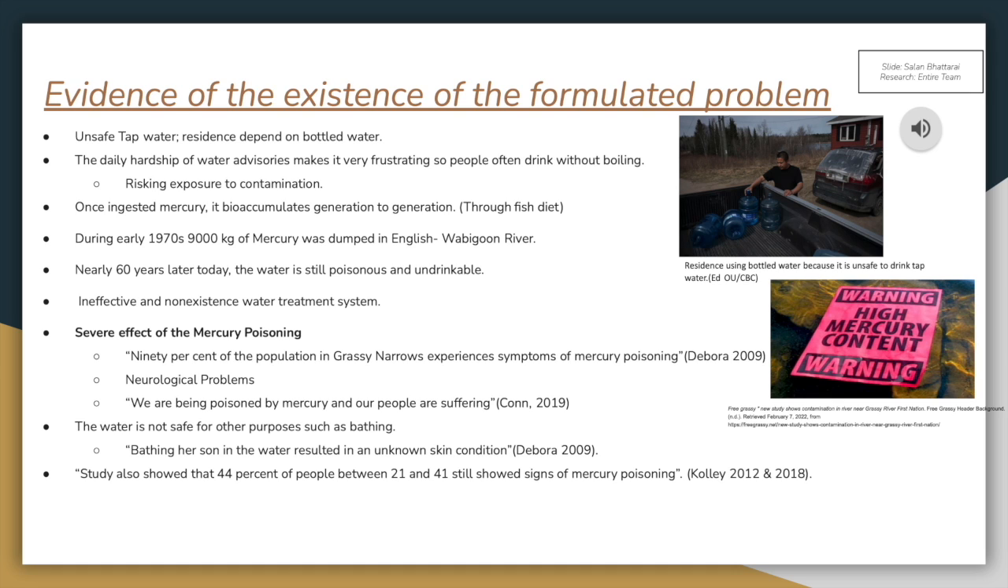Due to the ineffective and non-existent water treatment system, even the Canadian government admits that waterborne diseases are very common in First Nation communities. Mercury poisoning is a very common symptom that 90% of people in the community face, and many suffer with neurological and severe problems. People from the community feel like they are being poisoned. Also, skin diseases are very common because of the exposure to mercury while bathing, due to the poor and contaminated water.